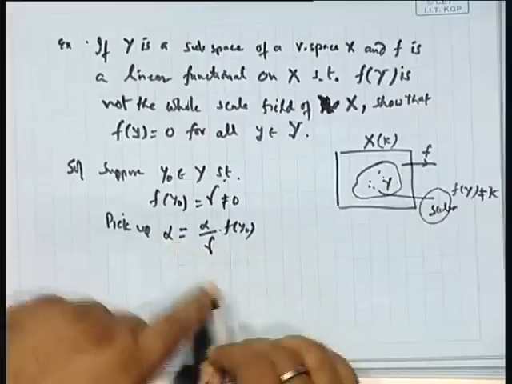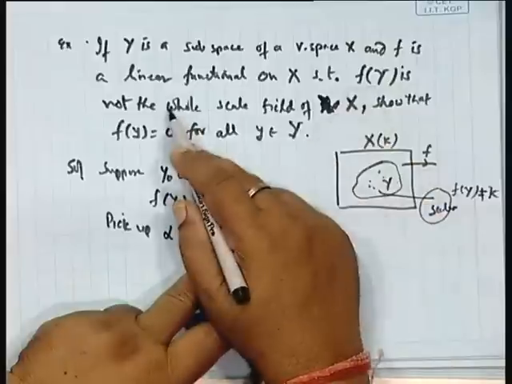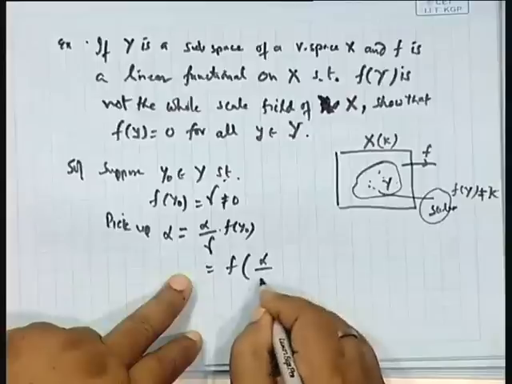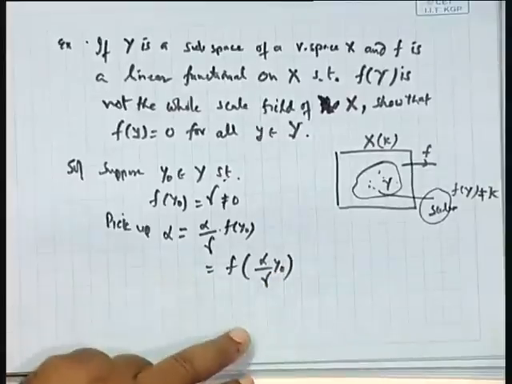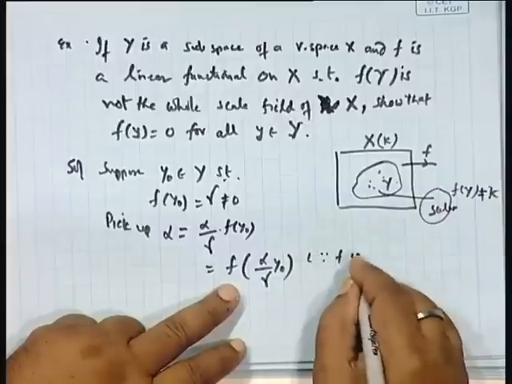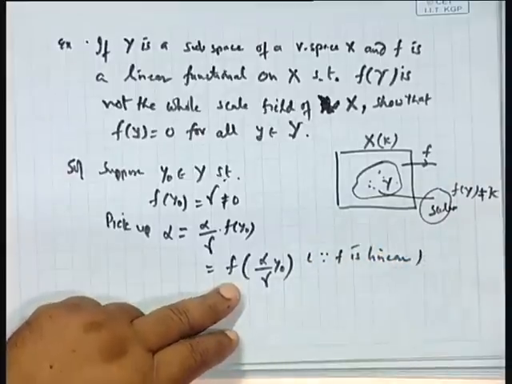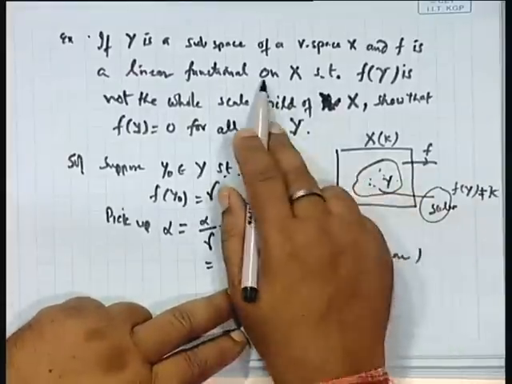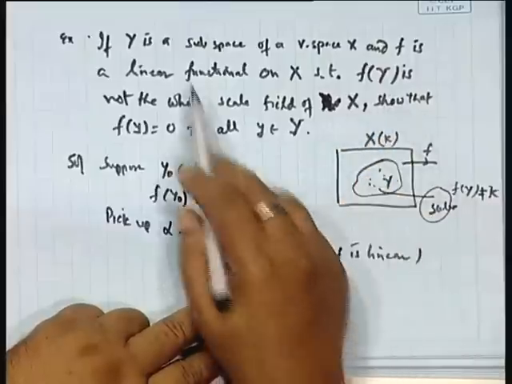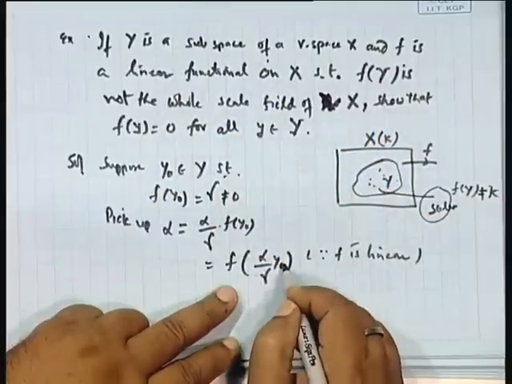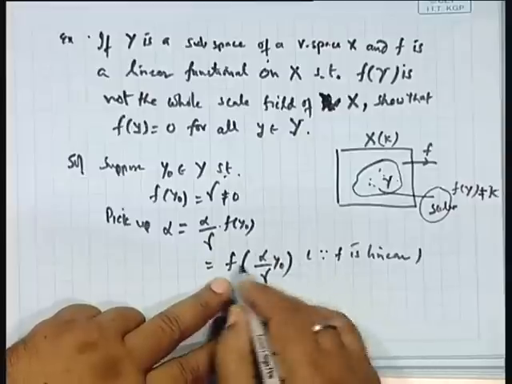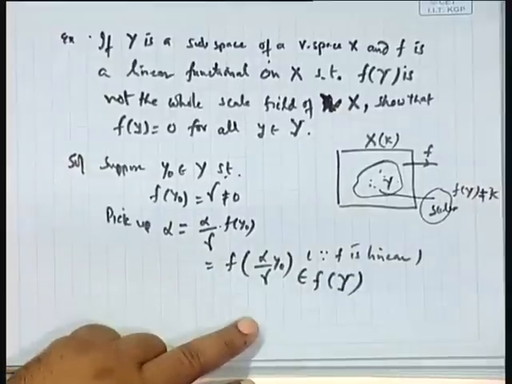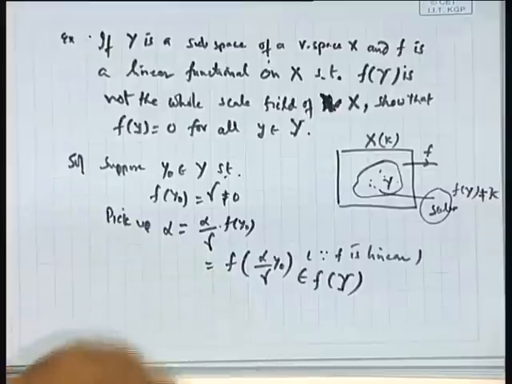Now, f is linear, this is constant. So it can be written as f of alpha by gamma into y naught, because f is linear. Now, since y naught is a point in Y and capital Y is a subspace, this will be a point of Y. If it is a point of Y, then each element must belong to f of Y. This belongs to f of Y.